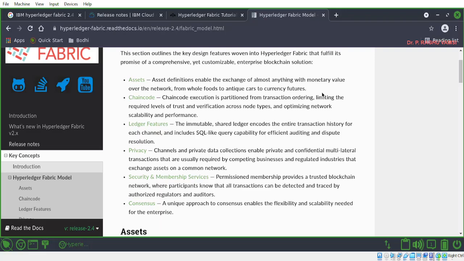Next one is ledger features. So ledger means here a distributed ledger that will be shared among all the peers. This ledger feature is like an immutable shared ledger, which encodes the entire transaction history for each channel, and also includes the SQL-like query capability for efficient auditing and dispute resolution.